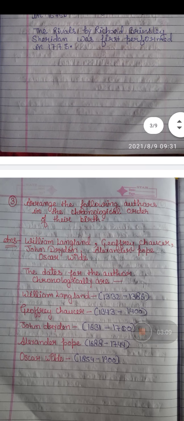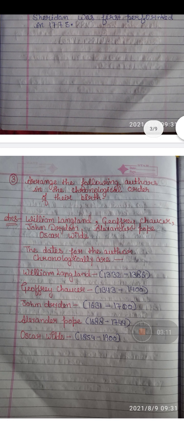The third question is, arrange the following authors in the chronological order of their birth. This one is very hard. What is hard here? We think that Geoffrey Chaucer comes first and then William Langland. Most of the people make this mistake. First is William Langland. William Langland was born in 1332 and Geoffrey Chaucer was born in 1343. Yet Geoffrey Chaucer is more famous, but who was born first? William Langland. So first is William Langland, then Geoffrey Chaucer, John Dryden, Alexander Pope, Oscar Wilde.